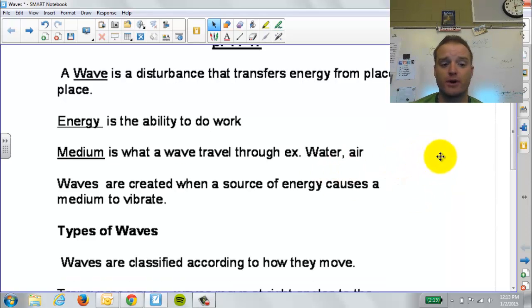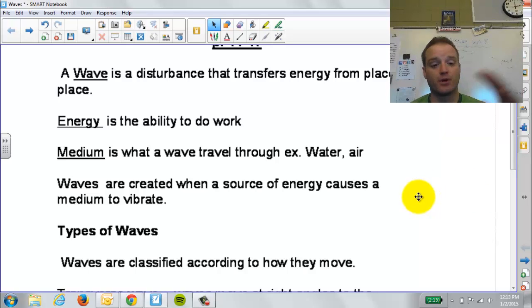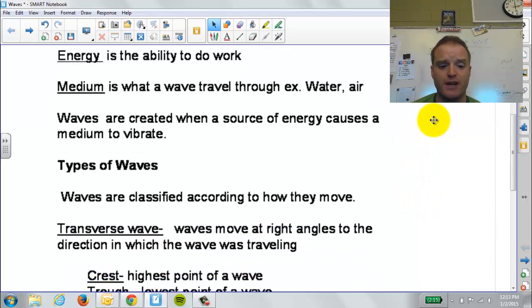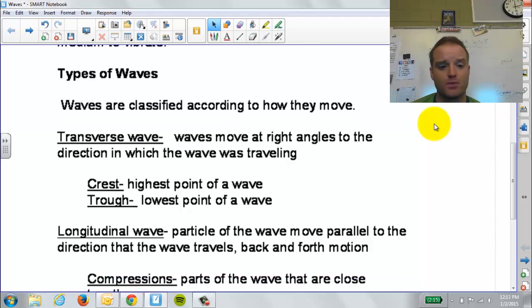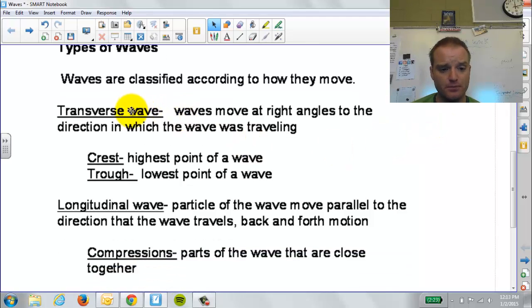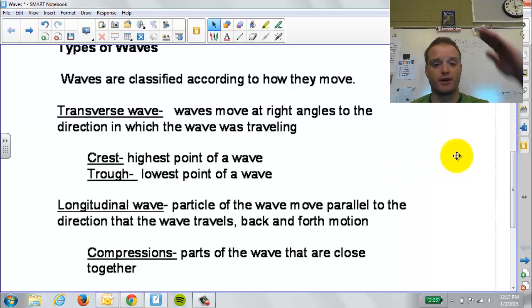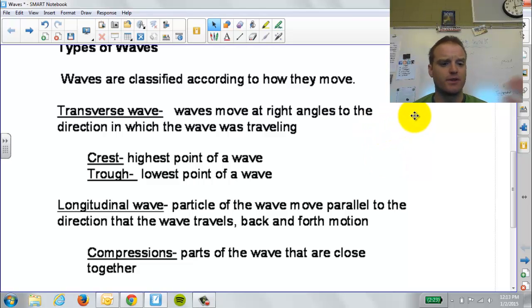And these waves we're going to focus on are typically created by a disturbance that causes these mediums to vibrate. We're going to focus on two types of waves. We have the classic wave, which is a transverse wave. In a transverse wave, the particles move at right angles to the direction in which the wave is traveling, so we think of that typical wave. Those waves have the crest, the high points, and the troughs, the low points. That's the typical wave you think of, like a wave in the ocean going up and down. But that is not how sound waves travel.